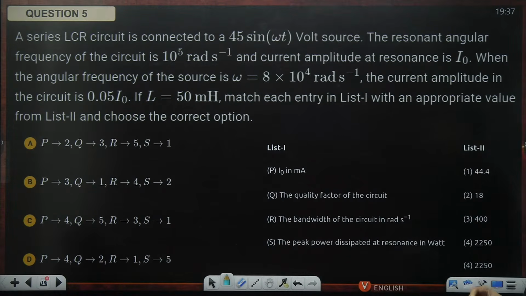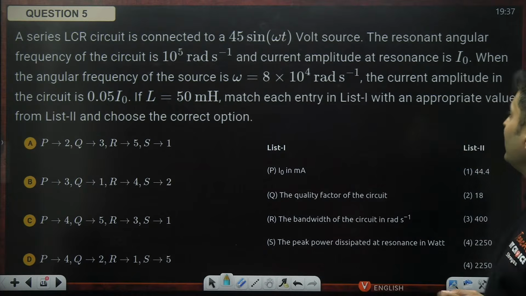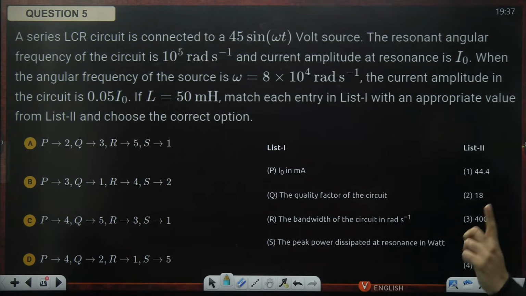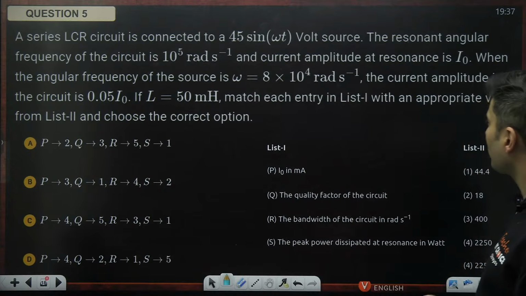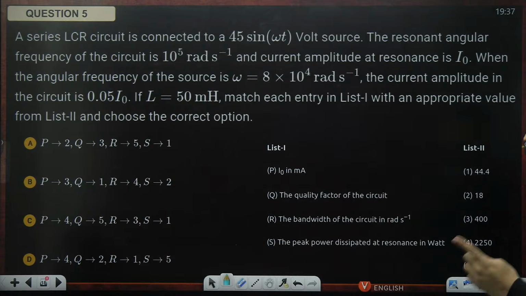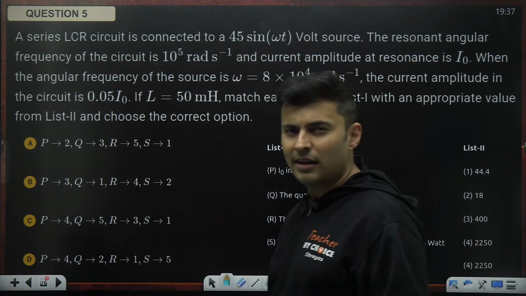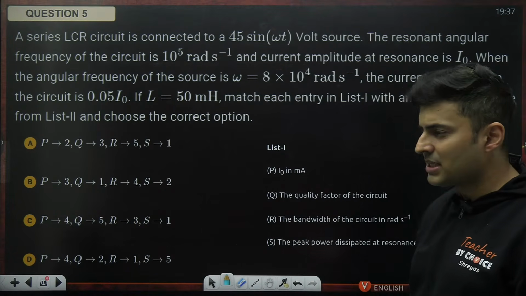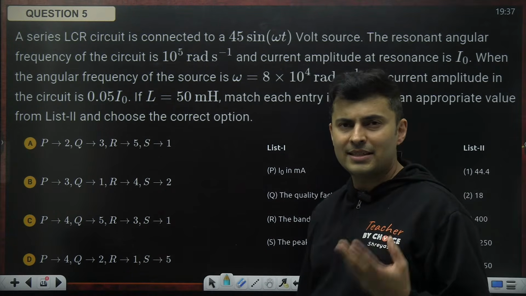This is the voltage. 45 will be the peak voltage. Omega will change. Resonant frequency is this much. Current is I naught. When the frequency is this much, the current is this much. Inductance is given. Match the following: I naught, quality factor, bandwidth, peak power. Looks like we have to find literally everything, because quality factor, bandwidth, all these things will require R, L, C